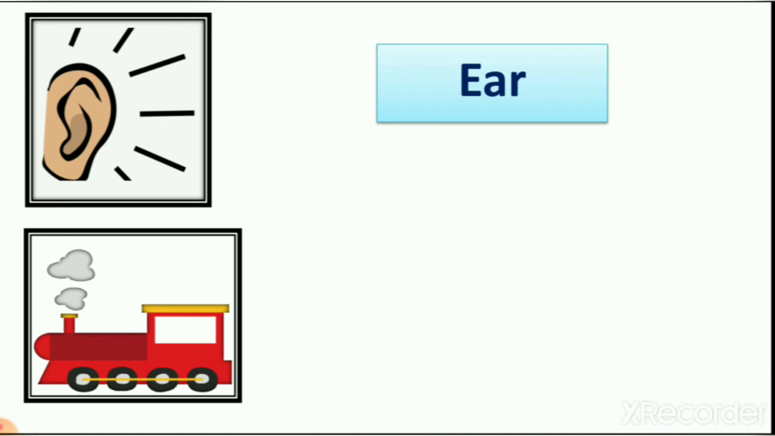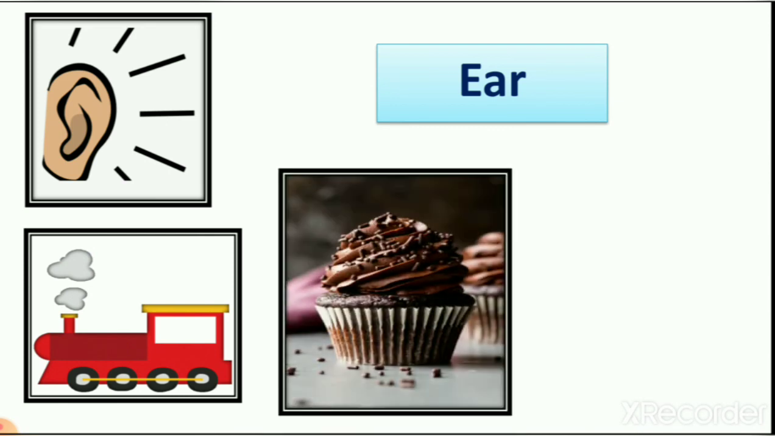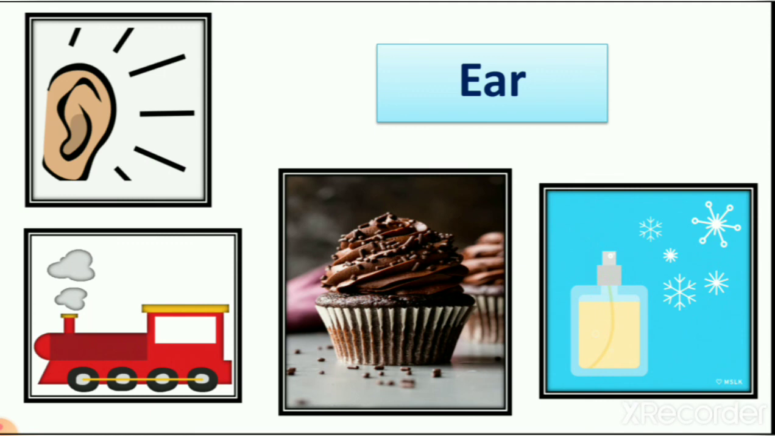In the morning we know that the train is coming. So how do we know that the train is coming? Because of the siren of the train. So how do we know that the siren of the train is very loud? Because of our ear. Then next is cake. When you eat cake, you are using your ear. That cake is very tasty. Yes or no? No. Then the next picture is a picture of spray, scent. So when you smell scent, you are using your ear? No. So which is the odd one here?